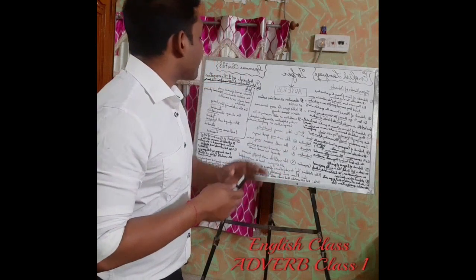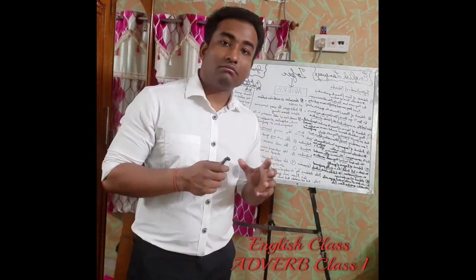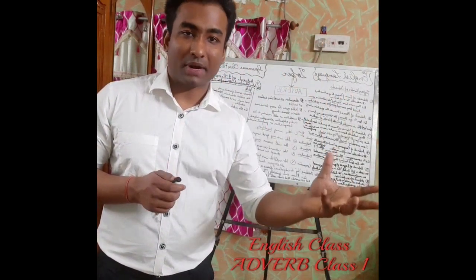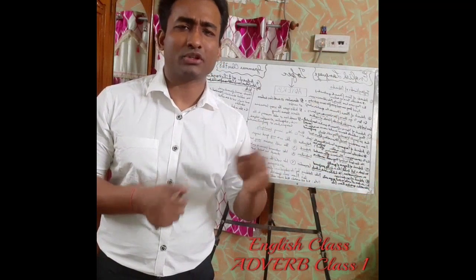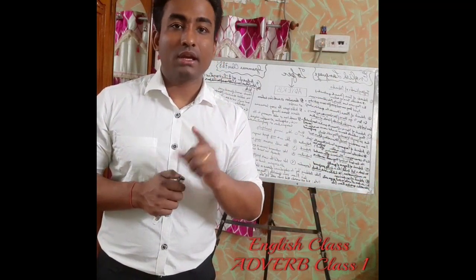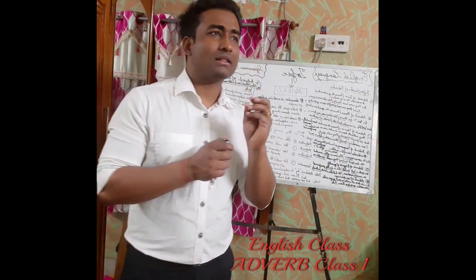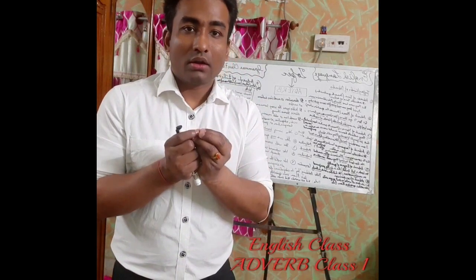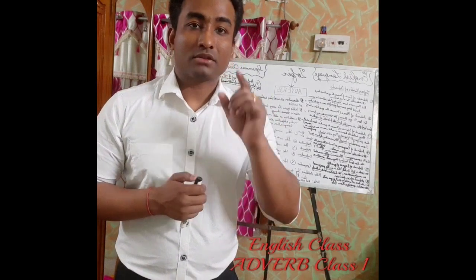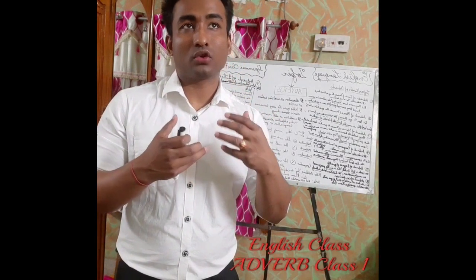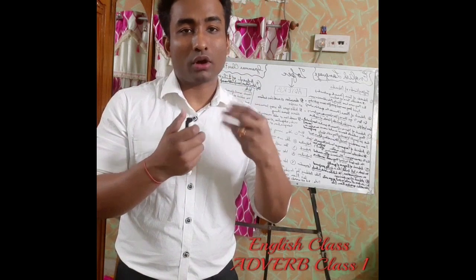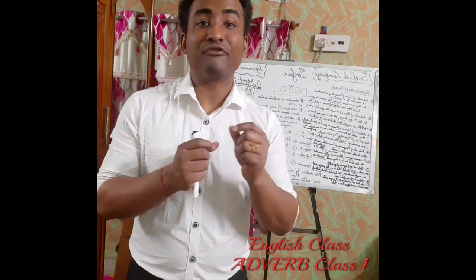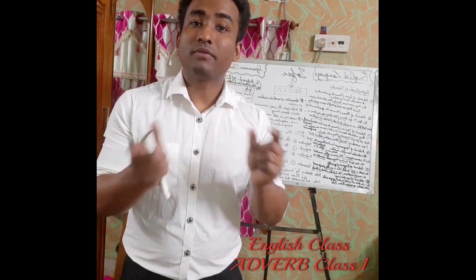Okay, now I'll tell you, sometimes when one word is added to add meaning to or describe another part of speech, that is adjective, verb, adverb, preposition, conjunction, then it is an adverb obviously when we put one word. But there are some situations when two or three words come together and they become an adverb. Those words which consist of more than one word and become an adverb, we don't call them adverbs, we call them adverbials.